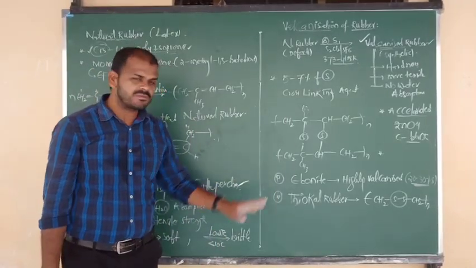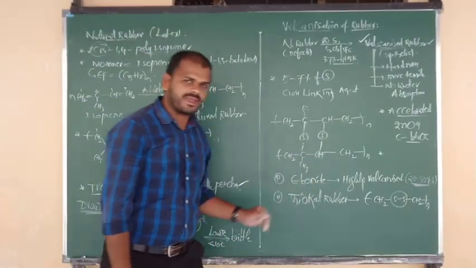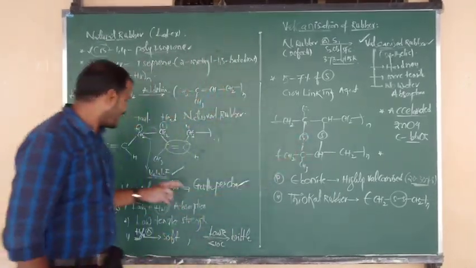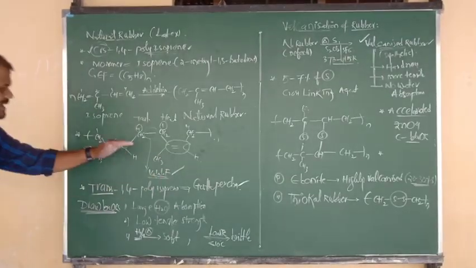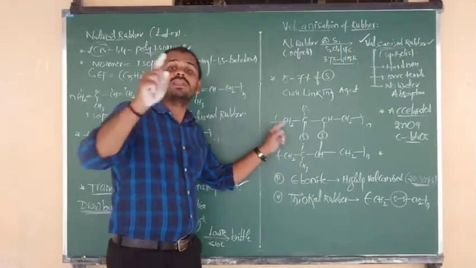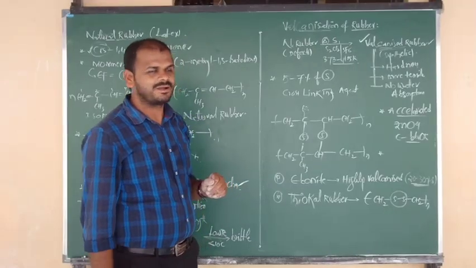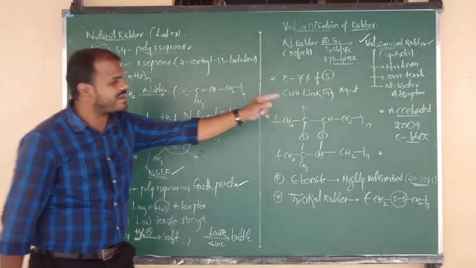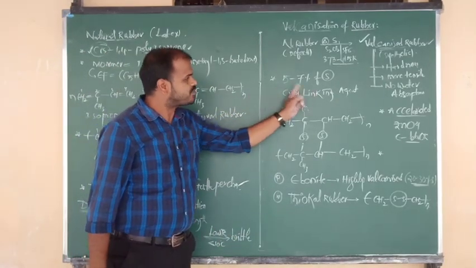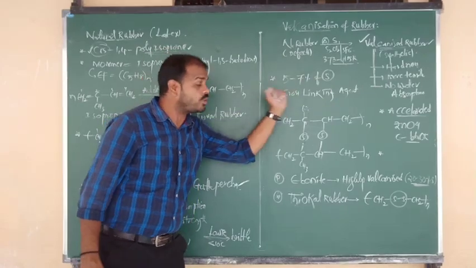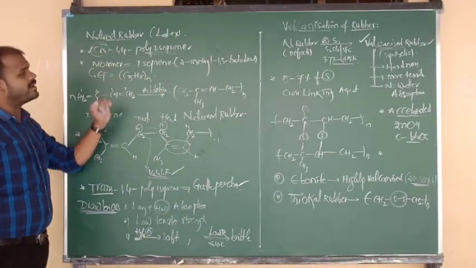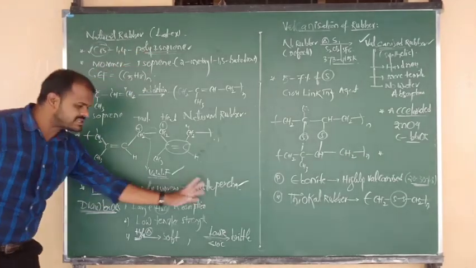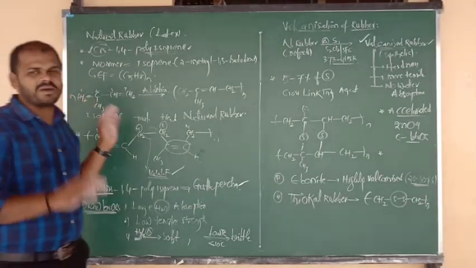So remember the thiokol rubber structure. Highly vulcanized rubber is nothing but ebonite. How much percentage? 20 to 30. And this is the structure of vulcanized rubber, and this is the structure of natural rubber. Okay? Remember how to do vulcanization, the temperature, and what accelerators we are using, which is known as cross-linking, about how much percentage, and the empirical formula, monomer name, the exact name of natural rubber, everything you have to remember.